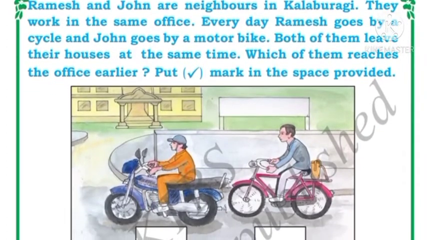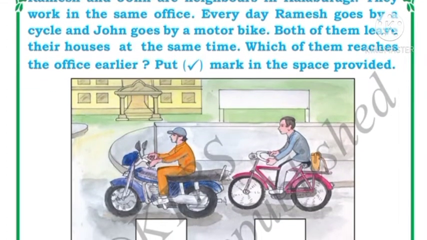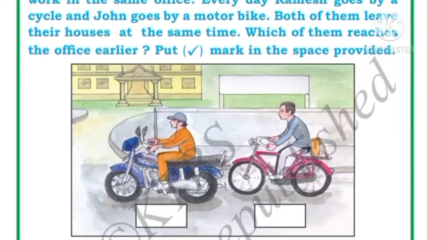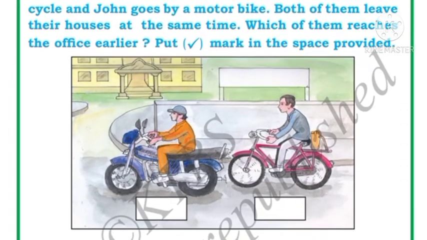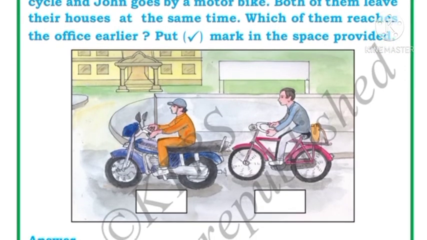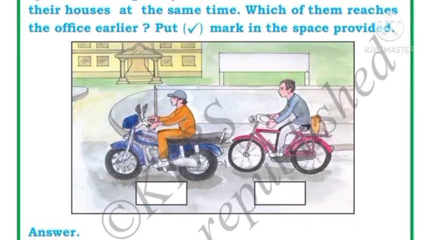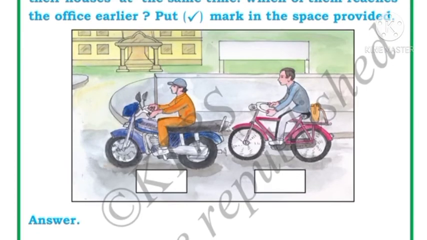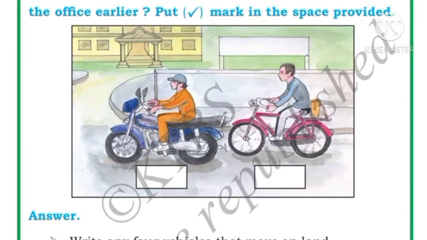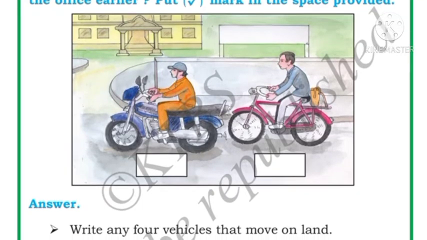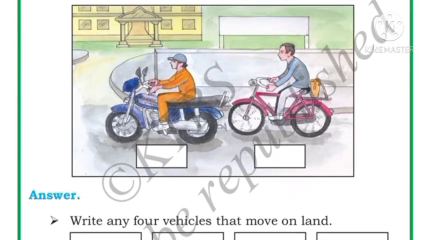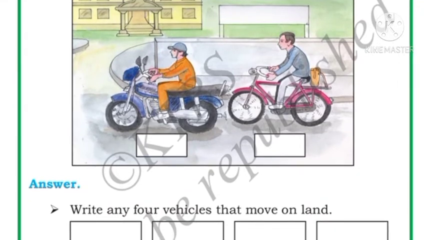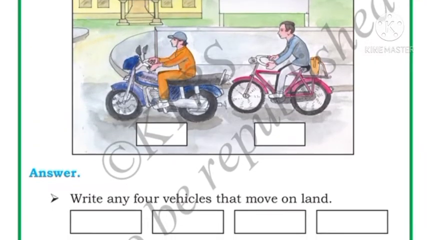Okay. Next, see, two men are there, Ramesh and John. They are neighbors. They live next to each other in Kalaburgi. They work in the same office. Every day Ramesh goes to the office by cycle and John goes to the office by motorbike, and both of them leave their houses at the same time. Now tell me, which of them reaches the office earlier? Will Ramesh reach the office earlier or will John reach the office earlier? Ramesh goes by cycle, John goes by motorbike. In which one can you go early and fast? From the motorbike.